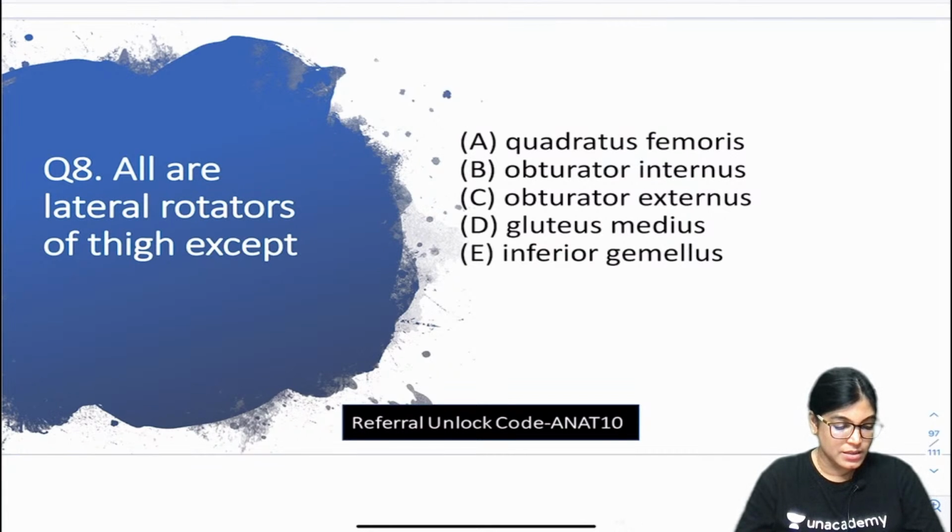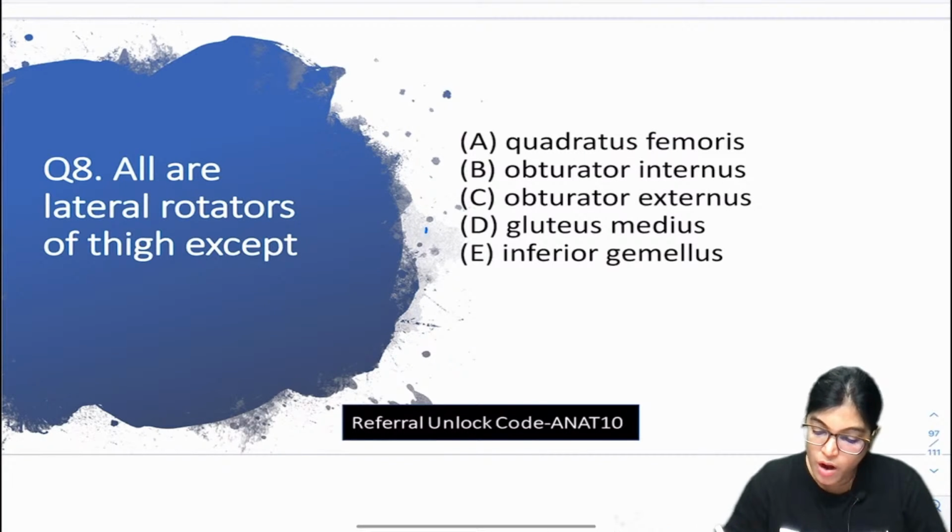Yes, I am getting Akshit Bhatia is telling it's D. 360 degree is telling it's D. Saruk Ahmed is telling it's D. Gluteus medius, medial rotator along with gluteus minimus. Okay, so Akshit Bhatia has given the explanation also. Very nice. Sam is telling it's D. Yeah, so all of you are absolutely right.